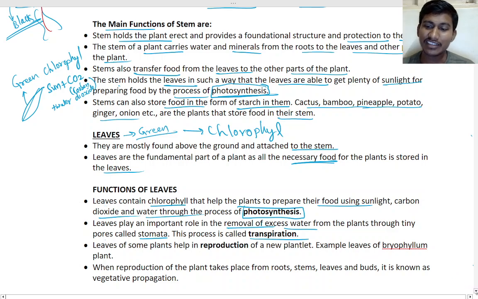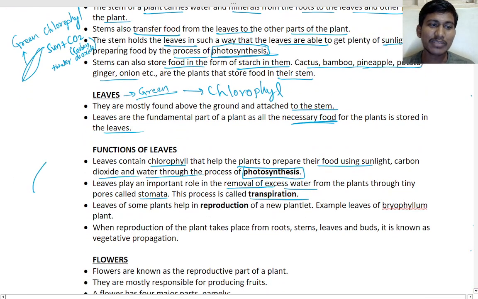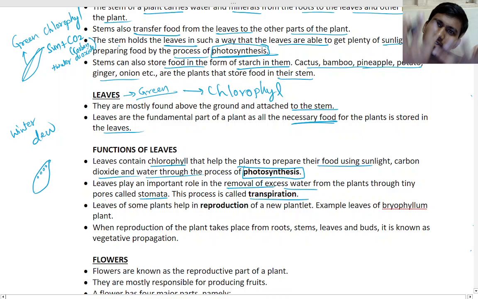In the winter, you may have seen dew, water droplets, on the leaves of the plants. Mainly in the winter season. But water evaporates all season from the leaves. So where did that water come from? It came from the leaf.